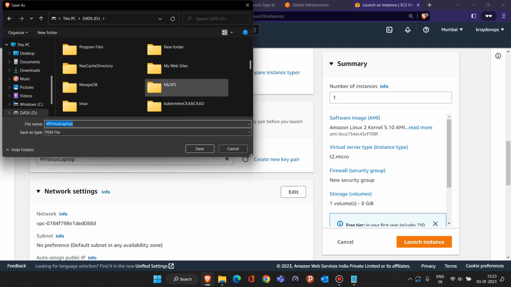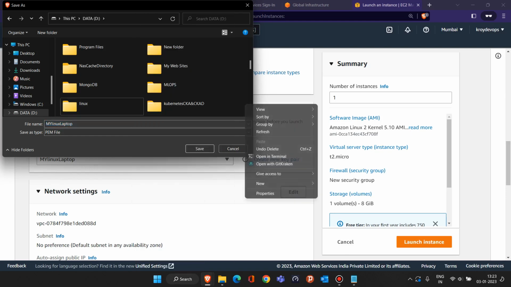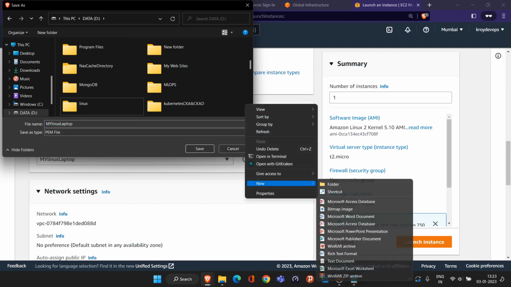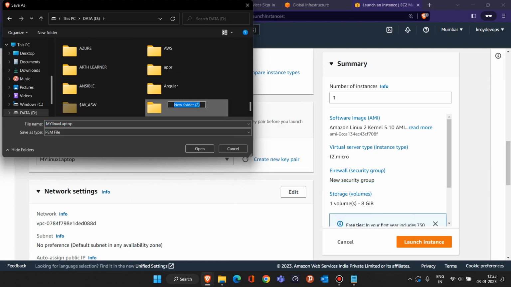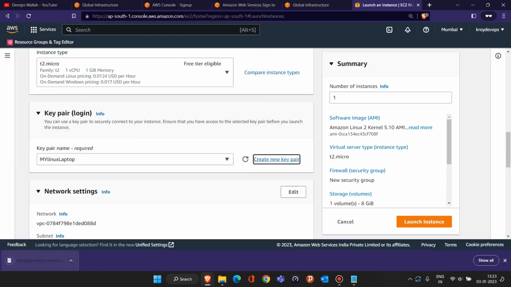So let me create a new directory here. Okay, so I'm saving this .pem file in this directory. Once that file is saved, make sure it is kept somewhere secure. Why? Because if somebody else gets this file, then they will be able to log into your machine.